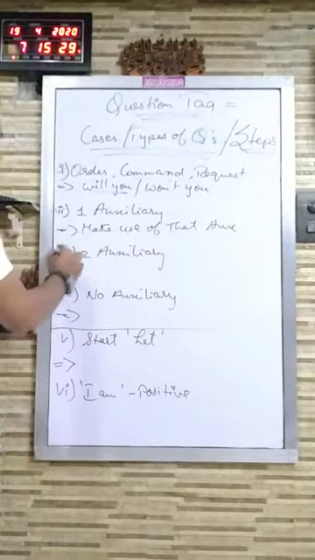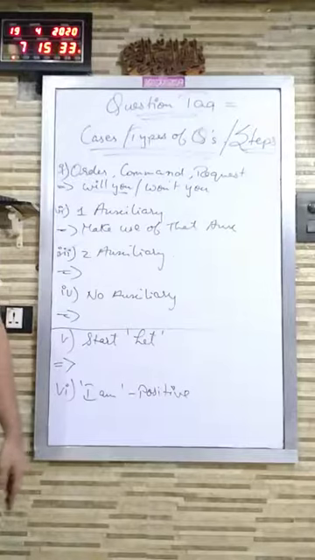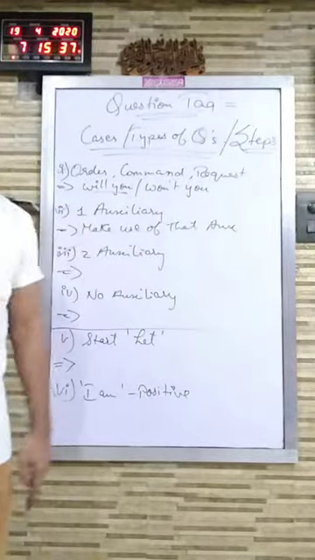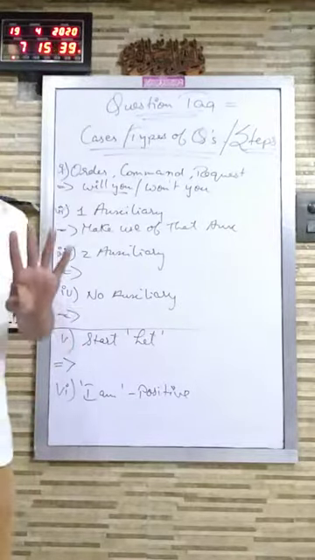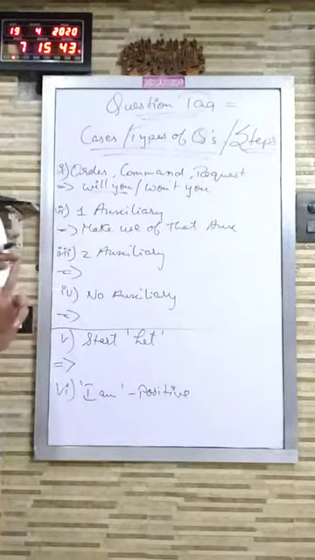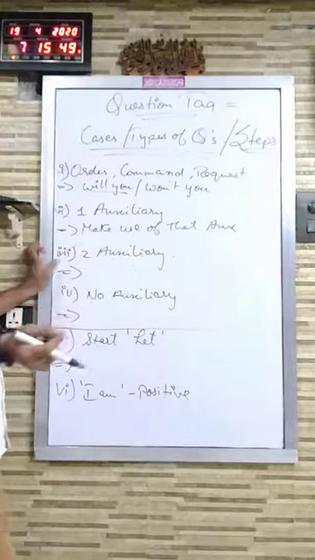Fine. Now what if the sentence has two auxiliaries? Let me give you one example of two auxiliaries. Example: you should have completed the work. Now see in this example, you should have. Should is an auxiliary and have is also an auxiliary. Now two auxiliaries are coming in the sentence.